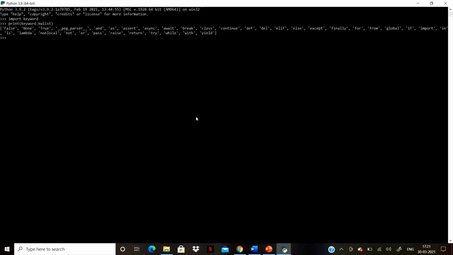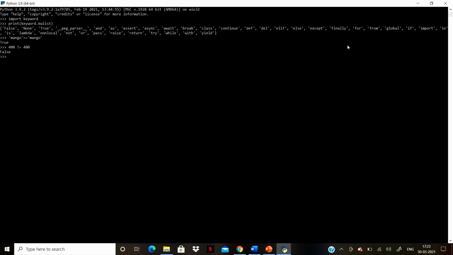False, None, and True are some of the keywords given here in the list. For instance, True and False determine the outcome of Boolean operations in Python. Mango is equal to mango. The first example is true, so the Python interpreter also gives a True value. 400 is not equal to 400. The second example is false, so Python gives False for the second statement.